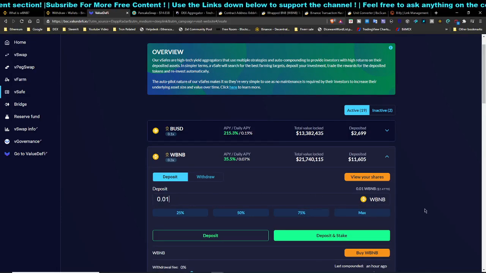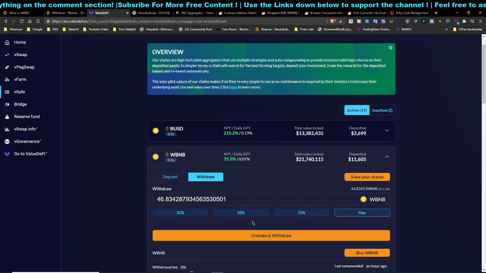So now we are going to talk about how you can convert your WBNB back to BNB, if you want to, let's say, sell your token off on Binance. Let's say you have some WBNB that's farming on, for example, Value DeFi, like mine. Over here, if you want to do it, just click on withdraw all, and you will receive all the tokens in WBNB.